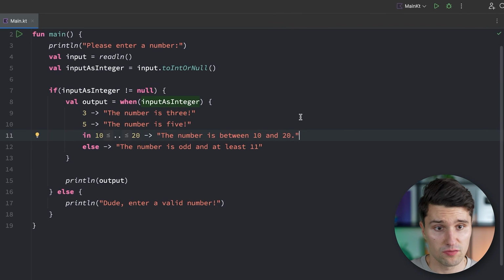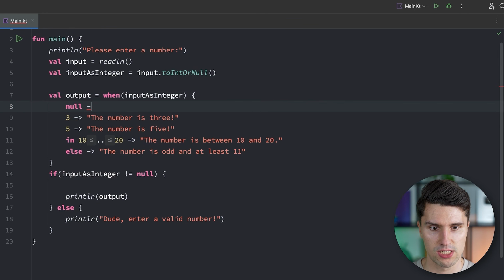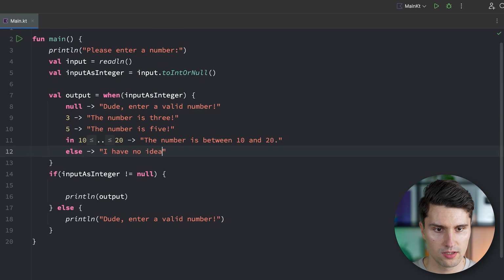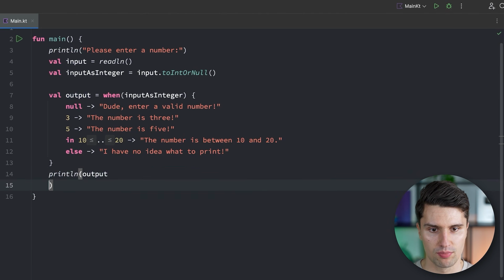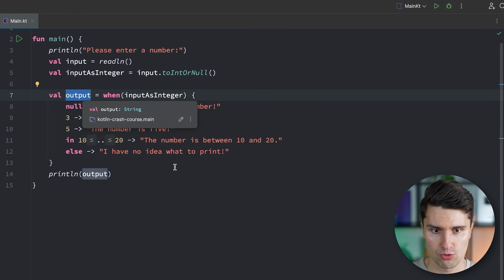We could also check if the input as integer is equal to null. We could move this out of this if condition here and then say, okay, if it's null, then we say, dude, enter a valid number. And in the else block that currently doesn't make sense, I have no idea what to print, for example. And then we just say, okay, print line, we print the output. Every single condition of this output evaluates to a specific string. So the output is also a string in this case.